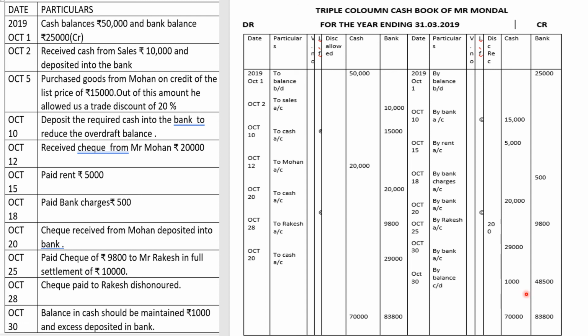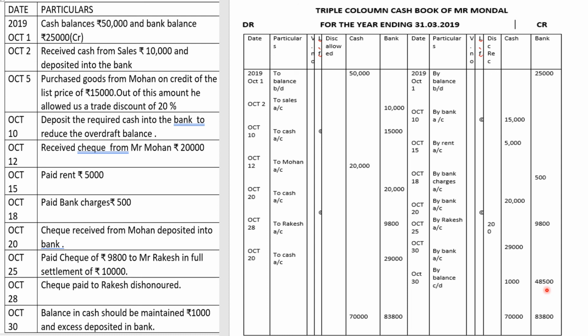So if 29,000 you are depositing into the bank, we have to again show the contra entry, bank account debit to cash account. So it will be reflected again on both sides. Here, to cash account in bank column 29,000 because bank is increasing, and here again on October 30 by bank, and in cash column 29,000. Okay, so that is the way it is recorded in the sum whenever they tell you to maintain 1,000 rupees as cash balance and excess to be deposited into the bank.